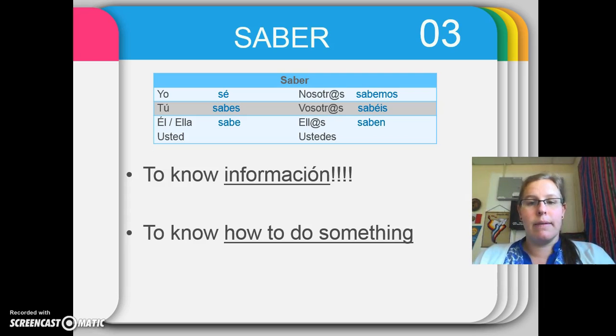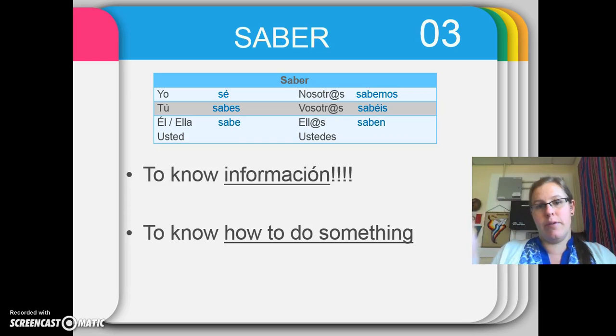The other thing when you use saber isn't just knowing information, but also knowing how to do something. Okay? So I know how to bake banana bread from scratch. I know how to do something, so I'm going to use saber. I know what ingredients I need. That's a piece of information, the ingredients that I need. So I'm also going to use saber in that circumstance, okay?